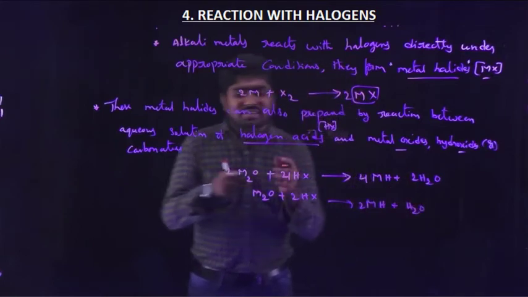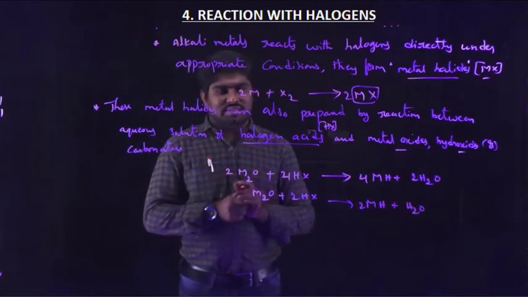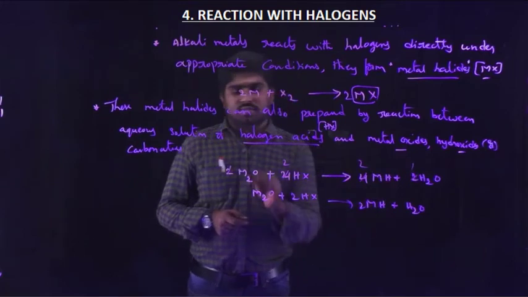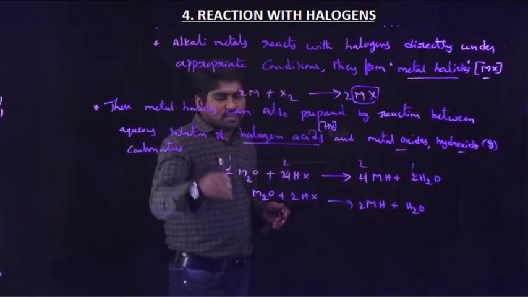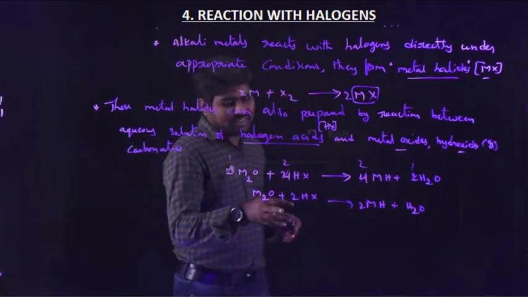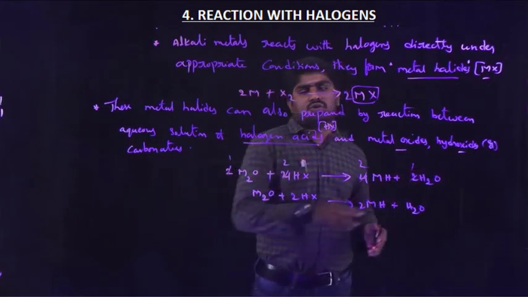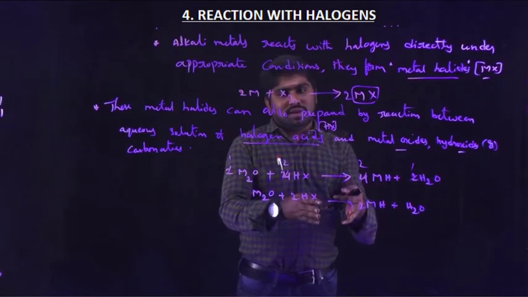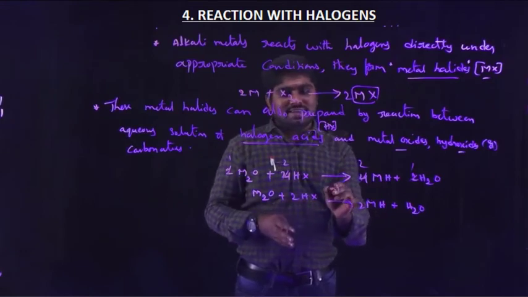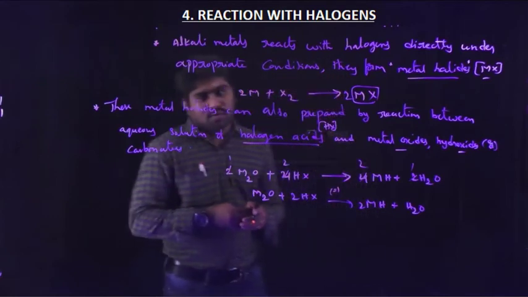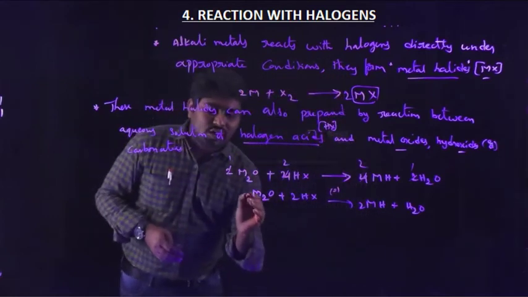We are just simplifying the equation. Here the 2 cancels, 2 times, 2 times, 1 time. That's why we simplify the equation: M2O plus 2HX gives rise to 2MX plus H2O. The equation arrow indicates equality, that's why I cancel the 2 term. Okay, so next, this is metal oxide.